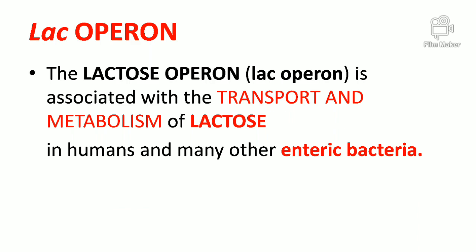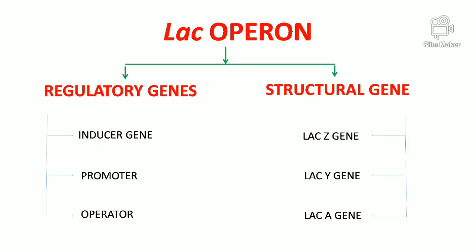Now let us discuss in detail the Lac operon. Lac operon stands for lactose operon. Lac stands for lactose and is associated with the transport and metabolism of lactose in humans and many other enteric bacterial cells. The Lac operon is composed of two main components, two sets of genes known as regulatory genes and structural genes.